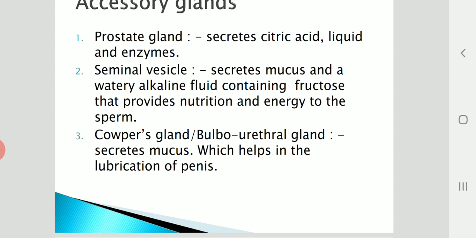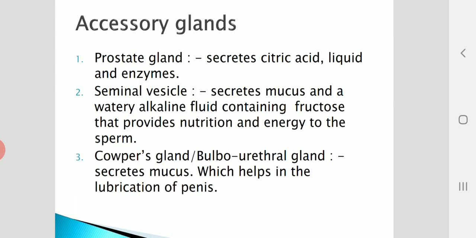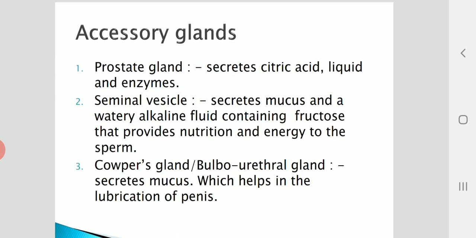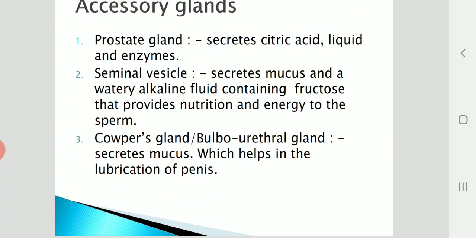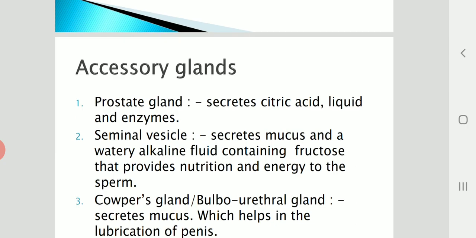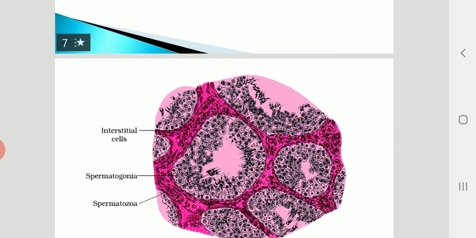And this seminal plasma is rich in fructose, calcium, and certain enzymes.